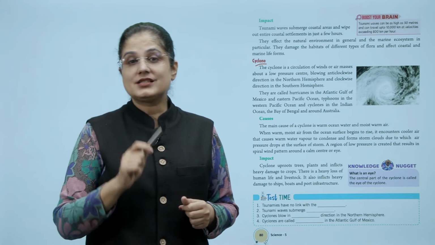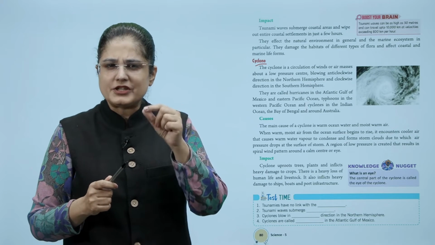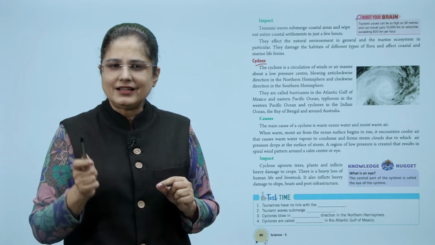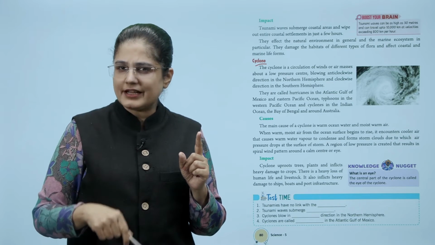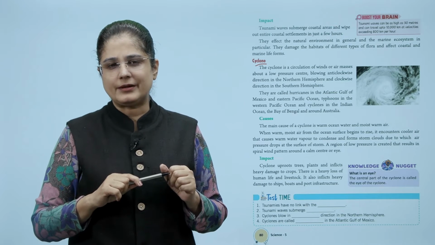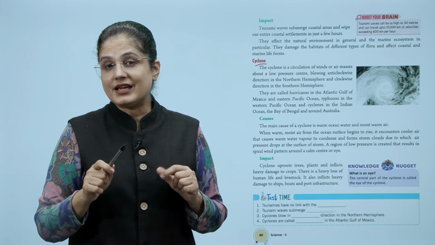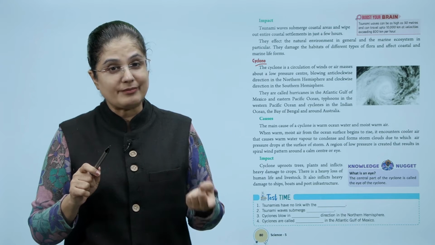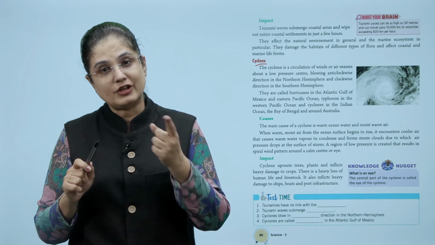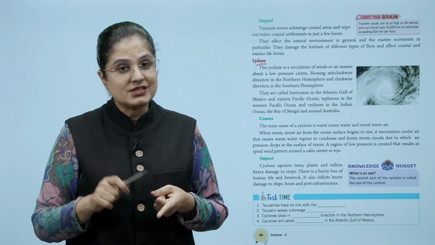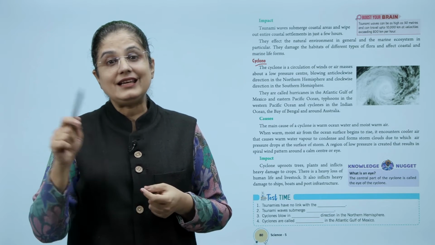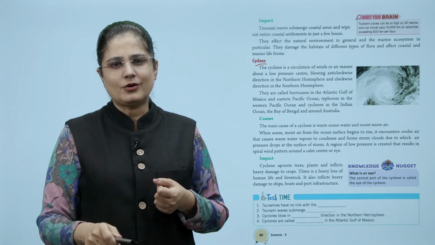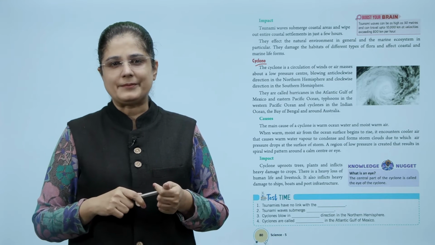The cyclone is a circulation of wind or air masses about a low pressure center, blowing in an anti-clockwise direction in the northern hemisphere and clockwise direction in the southern hemisphere. They are called hurricanes in the Atlantic, Gulf of Mexico and Eastern Pacific Ocean, typhoons in the Western Pacific Ocean, and cyclones in the Indian Ocean, the Bay of Bengal and around Australia.